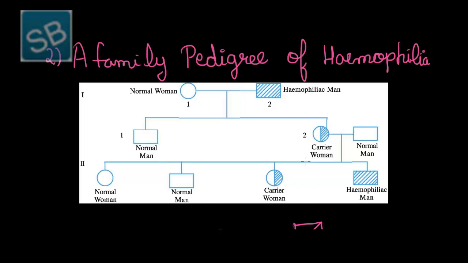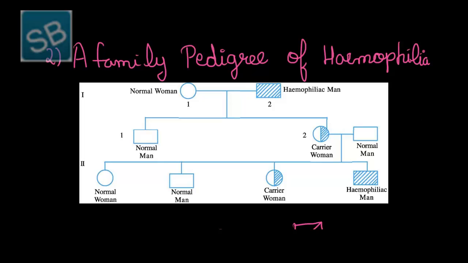So, according to this chart, when the man is hemophilic and the woman is normal, then at the end, in the offspring, it is only the man who will receive the disorder, that is hemophilia, but on the contrary, the woman either will be normal or would act as a carrier.